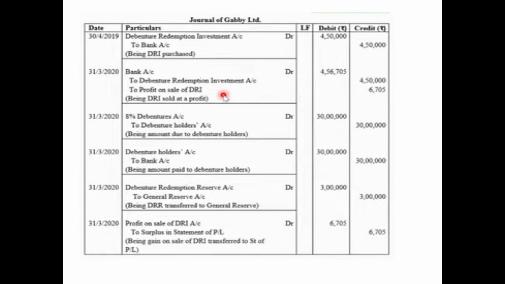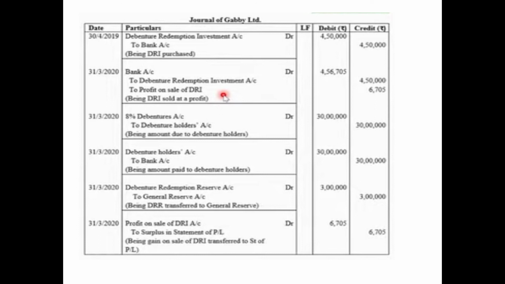Now, very important, we have to transfer the amount of DRR to the free reserve, which is general reserve. So on 31st March 2020, debenture redemption reserve account will be debited with 3 lakh to general reserve account 3 lakh. That is being DRR transferred to general reserve. It was already created beforehand, so we did not pass the entry for its creation, but we will pass the transfer entry. And lastly, the profit received on sale of DRI amounting to 6,705 needs to be transferred to the statement of P&L. So on 31st March 2020, we'll pass the entry for such transfer.